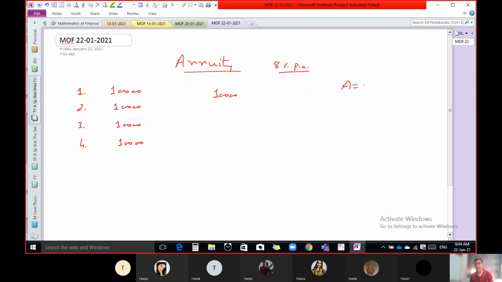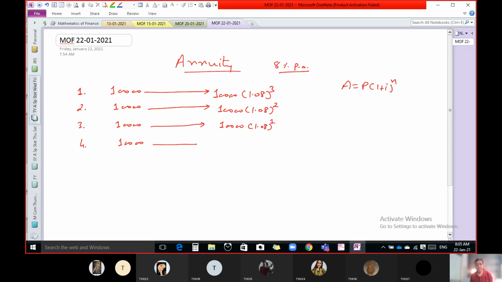To calculate the amount with interest, we use this formula. So for this particular amount, he will get this much after the end of 4 years. For the next amount, he will get interest at 8% for 2 years. For this, he will get interest for 1 year.